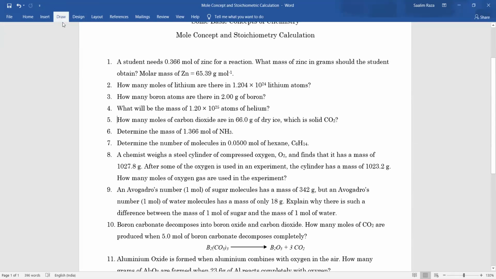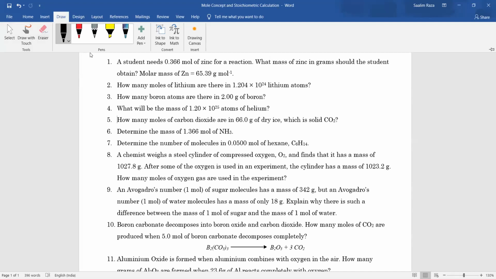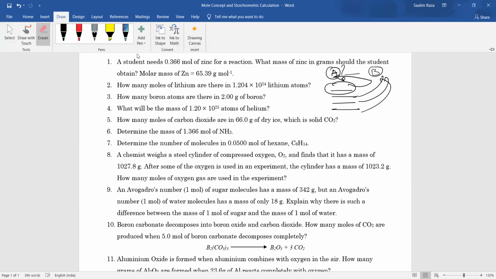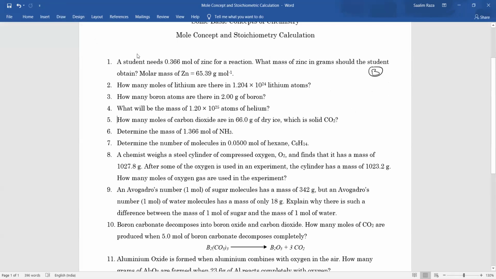MCQs are more difficult because the questioner asks the reason of A and also states something like B, but he is asking about A. All 4 statements are correct, but only one statement is related to A, and the others are related to B.